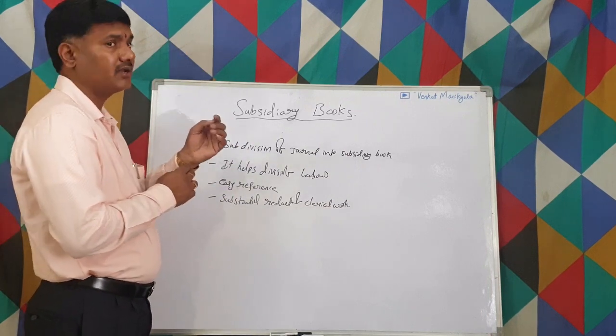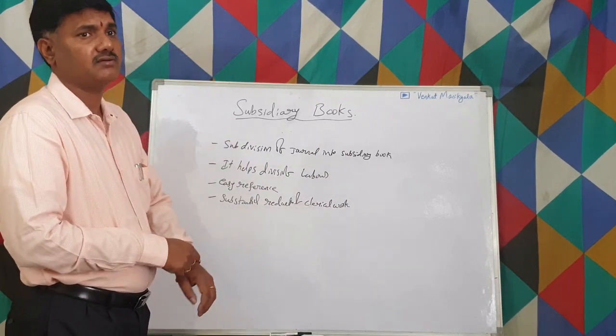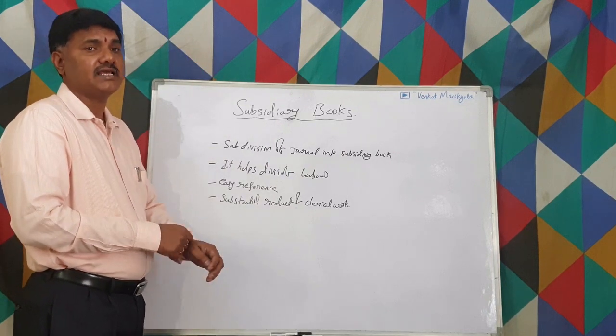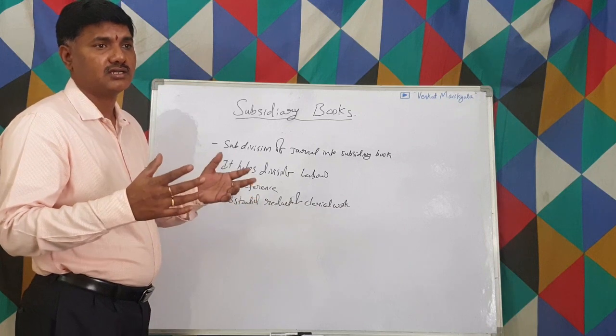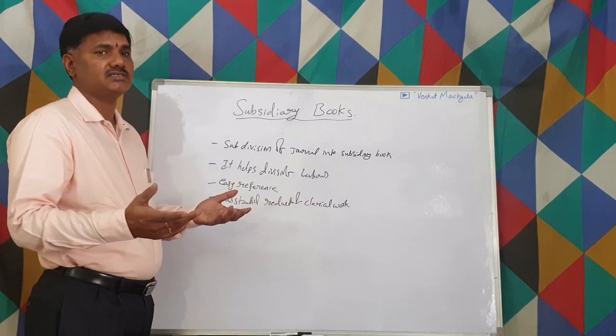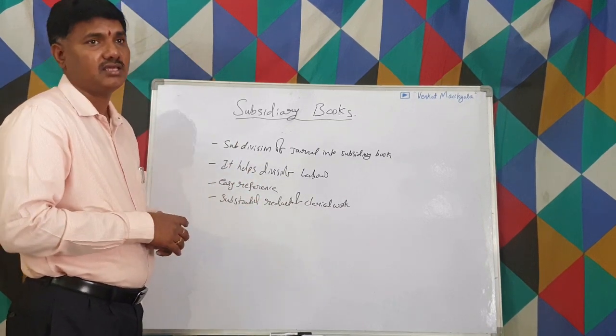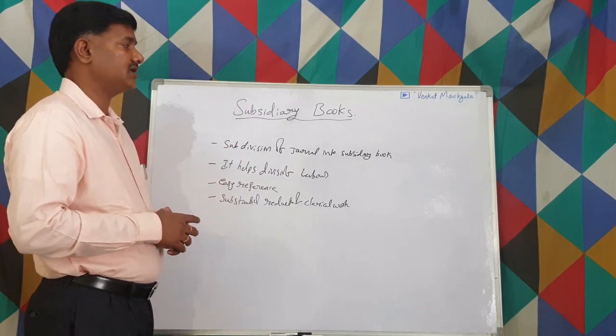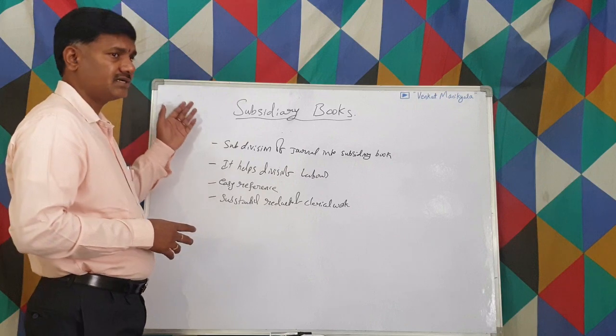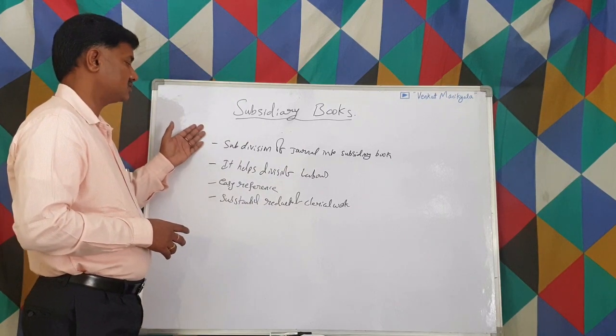That is one of the main advantages, because at a time, whatever the sales are, we can see, and if anything goes wrong in the sales book or purchase book, or any deviation is there, immediately we can find it easily. Otherwise, in the general journal, we have to see each and everything, right? So that is one of the major advantages of the subsidiary books.